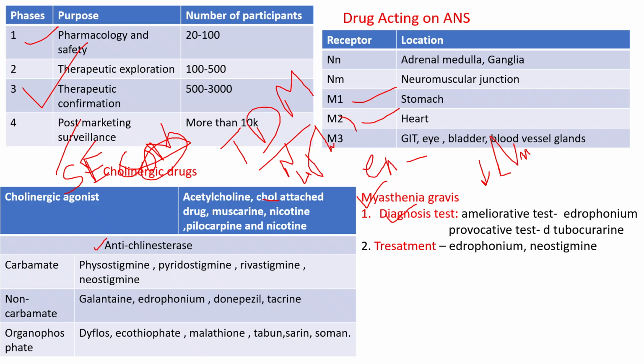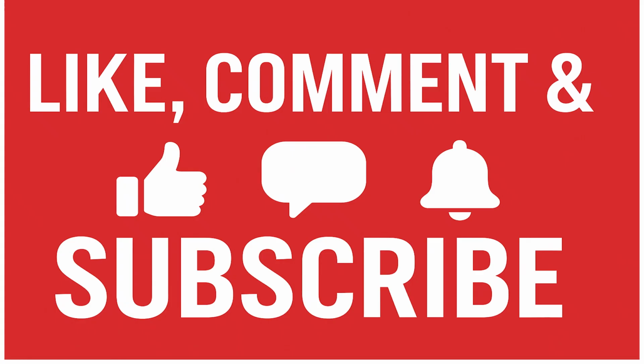Very important: the edrophonium test, and the provocative test with d-tubocurarine. Remember PT-SAR: provocative, T for tubocurarine. And the edrophonium test. Treatment is with edrophonium as well as neostigmine. Neostigmine is the drug of choice for myasthenia gravis.